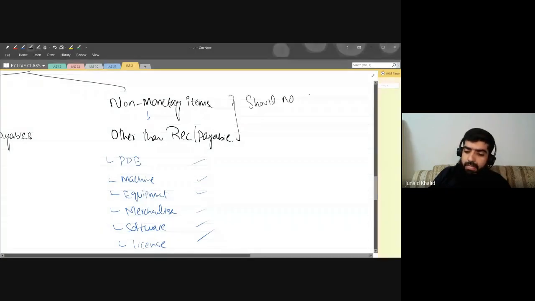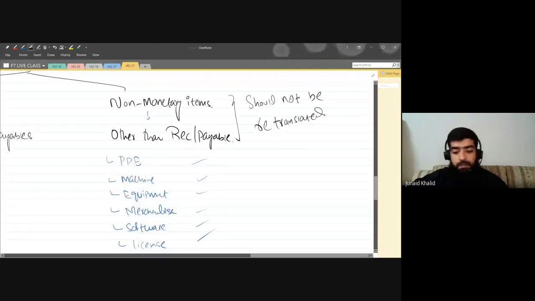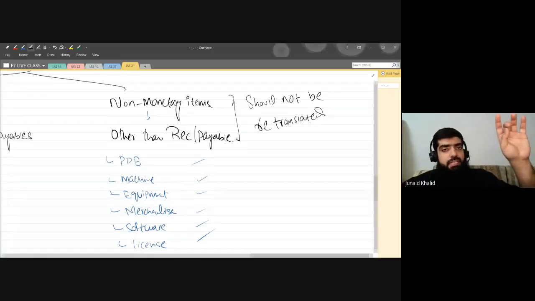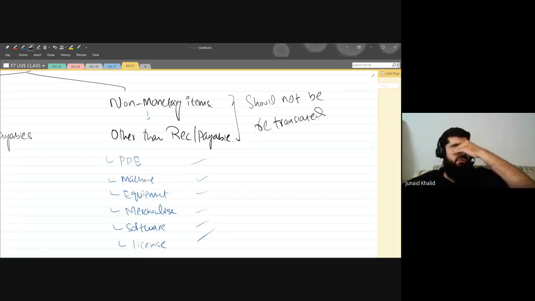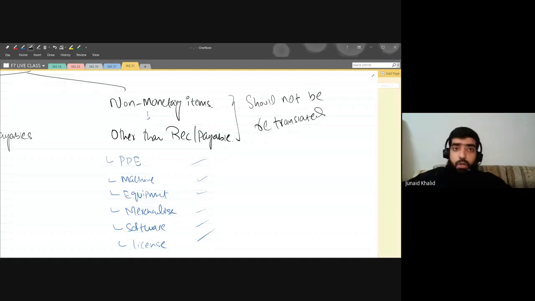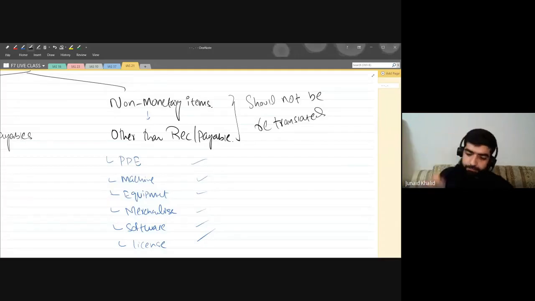not be retranslated. Remember, non-monetary items means furniture, machine, merchandise, building, equipment, or software, license, copyright, patents. These are the non-monetary items. It should not be retranslated. You're not supposed to retranslate it. Please do not retranslate it.